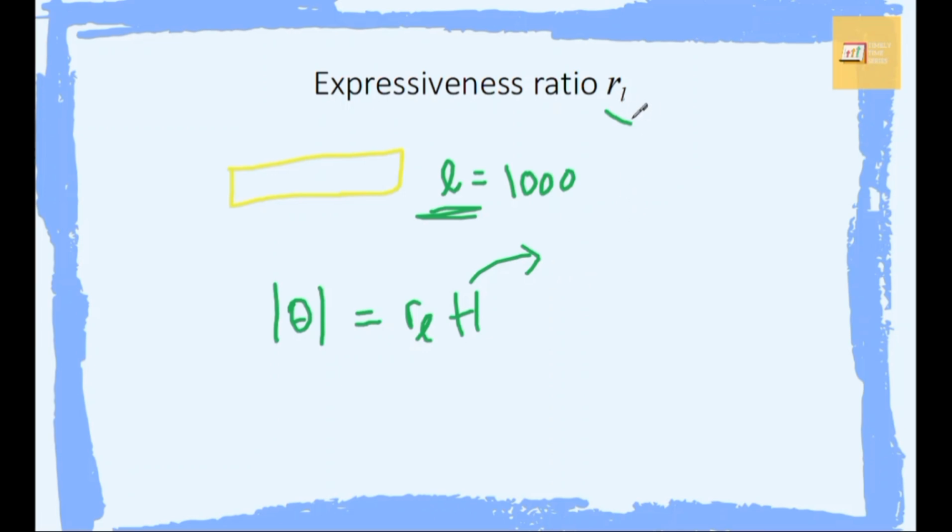The index L here indicates that the ratio would be different depending on the block, depending on the location of the block. So the higher the block, the smaller the ratio would be. As we go further into the model, the ratio would exponentially increase. If we have a small ratio, that means the interpolation would be more aggressive.